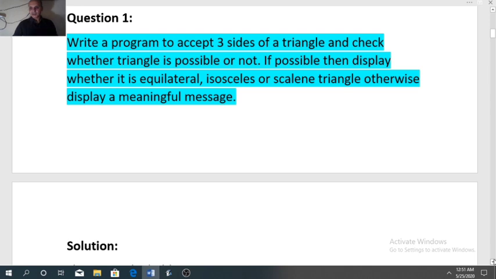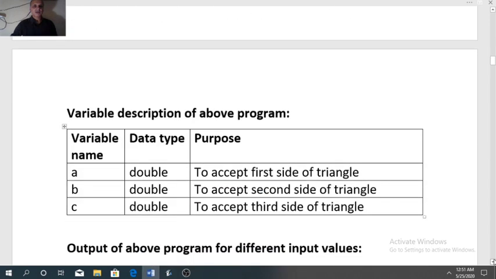So that code I have shown you. Now see how to write the variable description for this program. This is the method of writing the variable description. First you write a heading, variable description for our program. You need to make 3 columns. First column variable name, then second column data type, third column purpose.